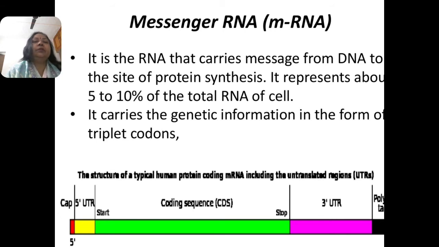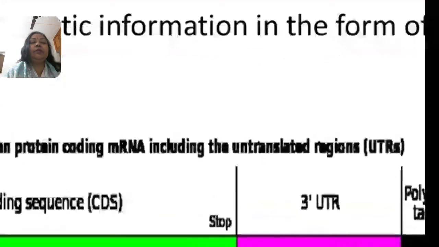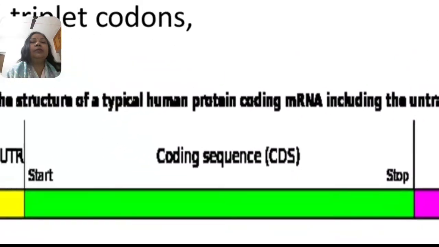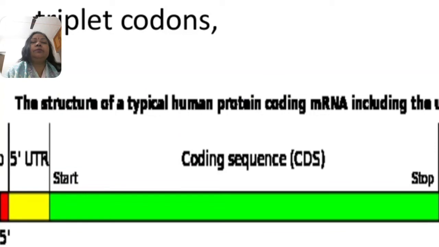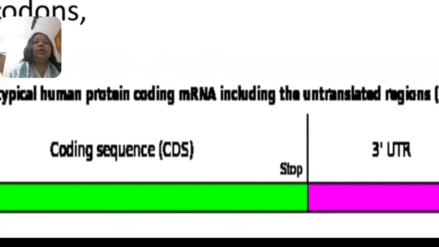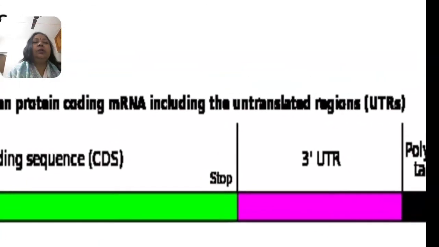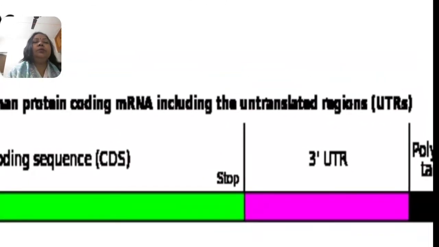80% are ribosomal RNA, about 5% is messenger RNA, and 15% is transfer RNA. It carries the genetic information in the form of a triplet codon. We can say there is a coding sequence and a non-coding sequence of messenger RNA. The coding sequence is known as the cistron, in a typical human protein-coding messenger RNA. The non-coding portion is the UTRs.